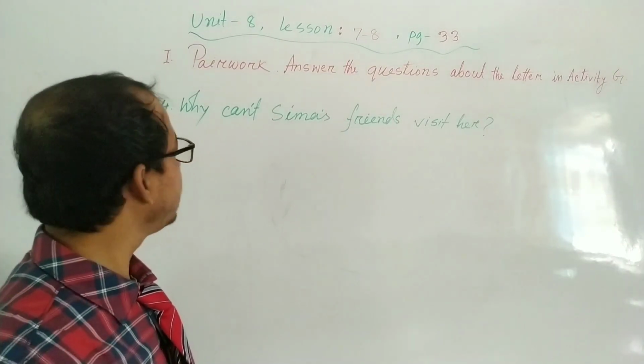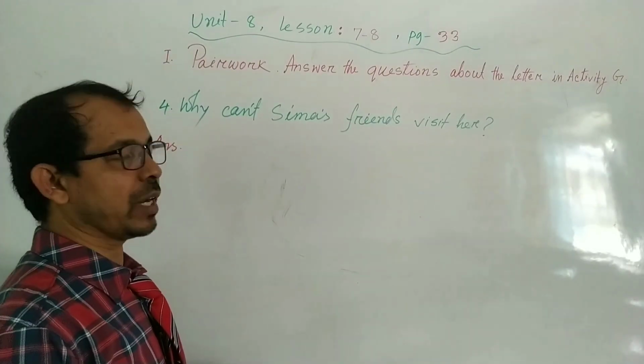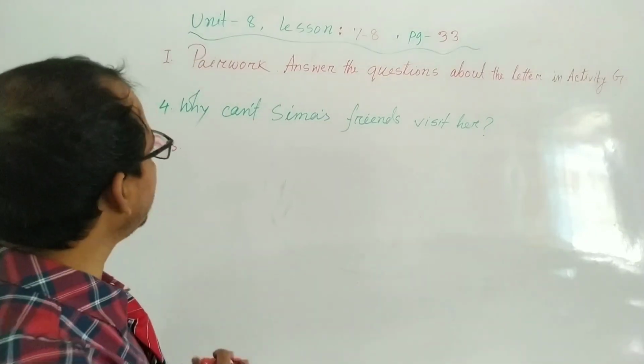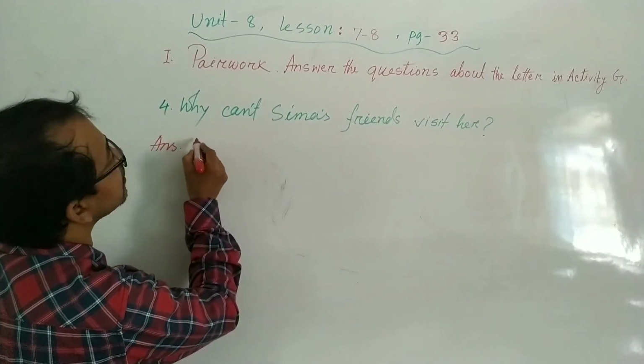My dear student, next one. Why can't Shima's friends visit her? So, my dear student, write first the subject.